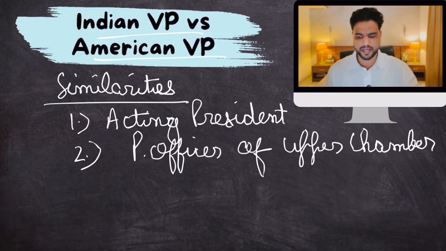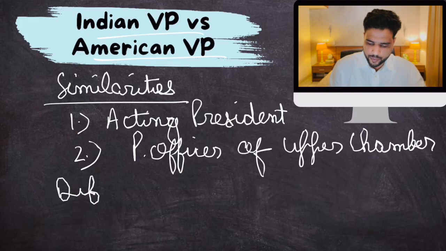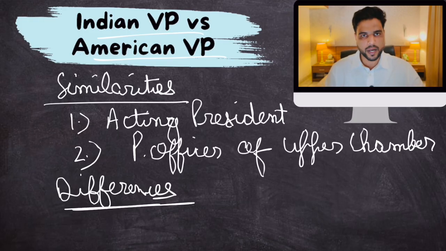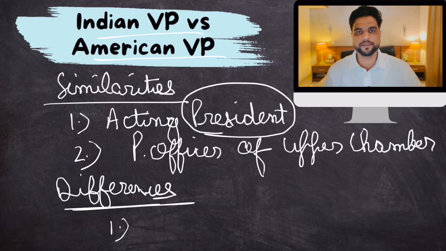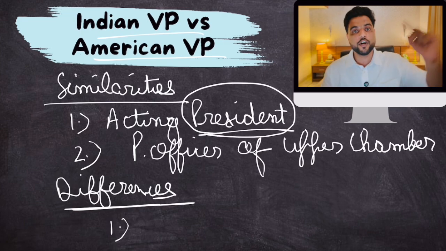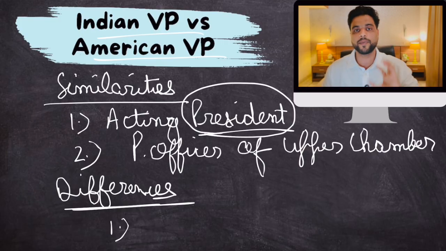So there are so many similarities, but there are some differences as well. In fact, one difference. Pardon my handwriting, it's not coming out well on this board. Nonetheless, there is one difference, and that is when the office of president lies vacant. Let's first talk about America. Let's suppose tomorrow Donald Trump's office lies vacant. So JD Vance will become the president. JD Vance will remain president till the end of 4 years, which is the official term of the president.